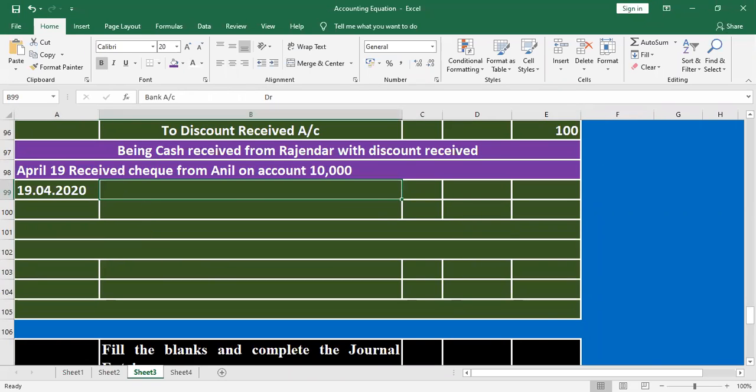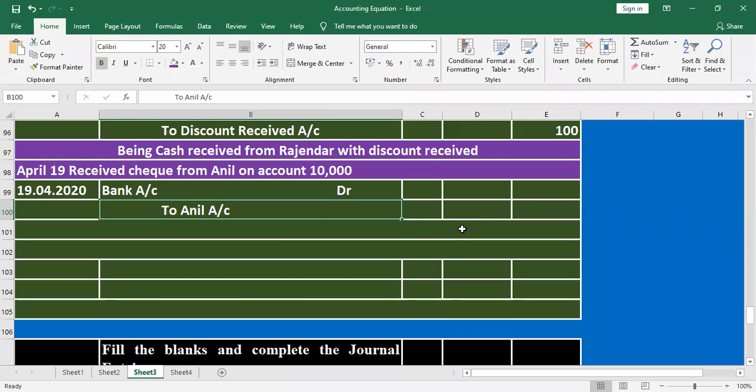Whenever the bank balance increases, bank account debit. Why? Because bank account comes under the personal account. What is the rule for personal account? Debit the receiver. Banker is the receiver. That's why bank account debit. Then ask the question, who is the giver? Anil is the giver. Debit the receiver, credit the giver.